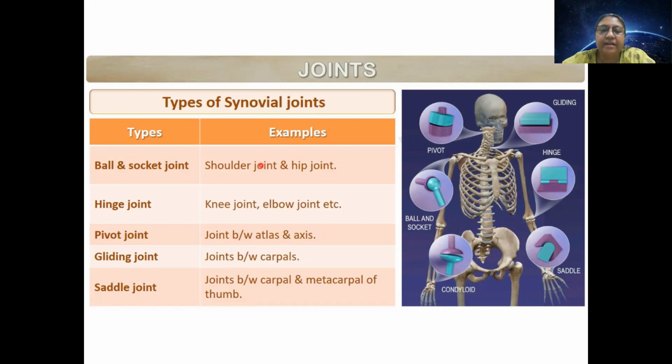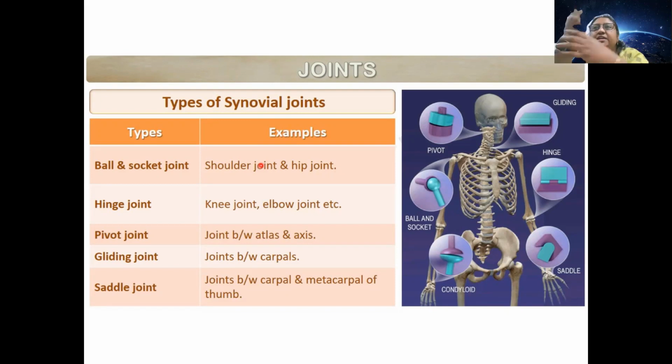Then pivot joint. What is a pivot joint? Atlas and axis. Pivot joint, we can do this. All direction it moves. Atlas and axis. I told you, no? The first vertebra, the bigger one, which is holding weight of the head, atlas and axis. Then there is gliding joint.